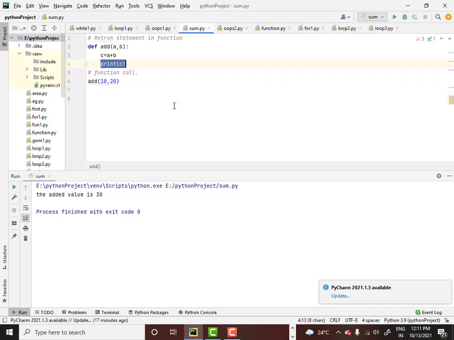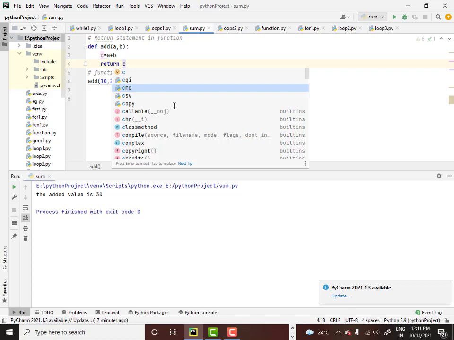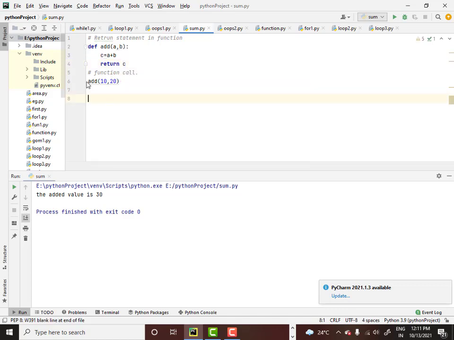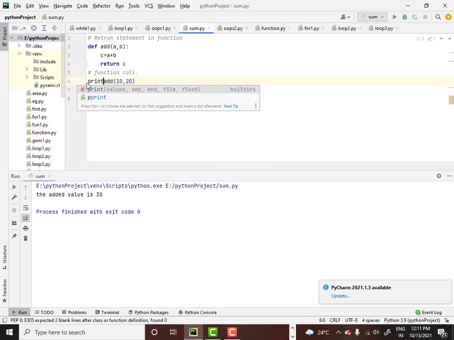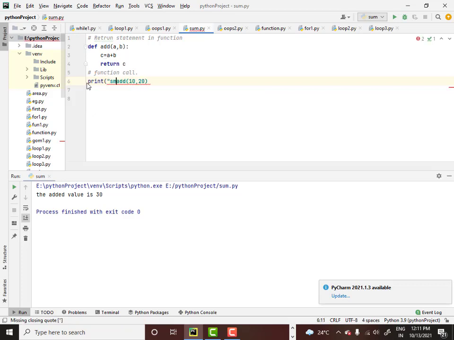Let me remove this print functionality and I will just use this function to add numbers, that is all, and let me put the print functionality outside the function. This is what I am trying to do. So, when I want to put the print functionality outside the function, I need to get the value of C. That is the reason I am making use of this return C statement. Now you run this, you are getting the sum is 30.